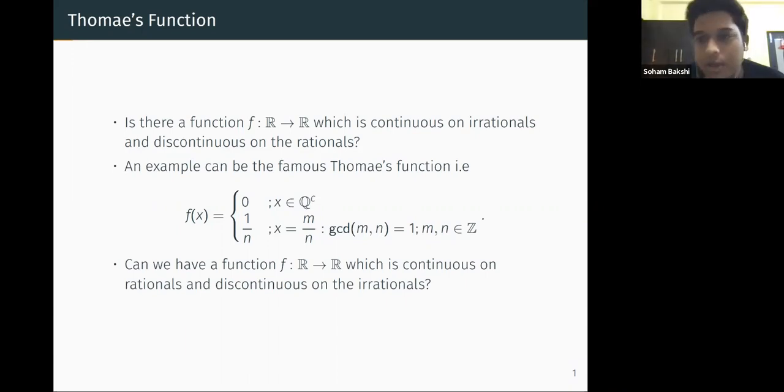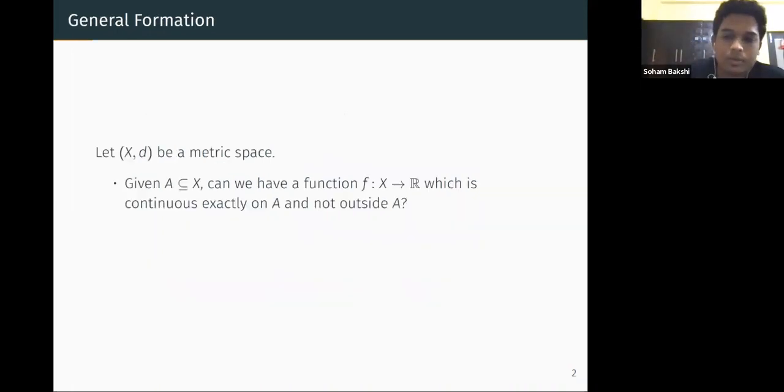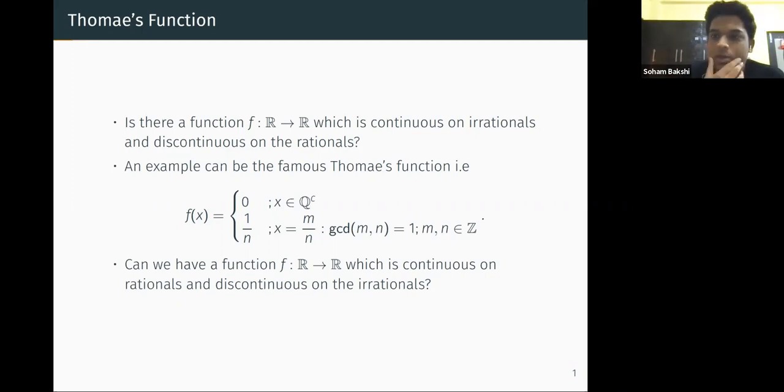Then there is an obvious variation of the question: can we have a function from R to R which is continuous on the rationals and discontinuous on the irrationals? We're just changing the roles. You can think about it for a while, and the answer is no. The main theme of today's presentation is to get that answer, and then we'll also do many other things. Our main motivation is to prove that there doesn't exist any function from R to R which is continuous on the rationals and discontinuous on the irrationals.